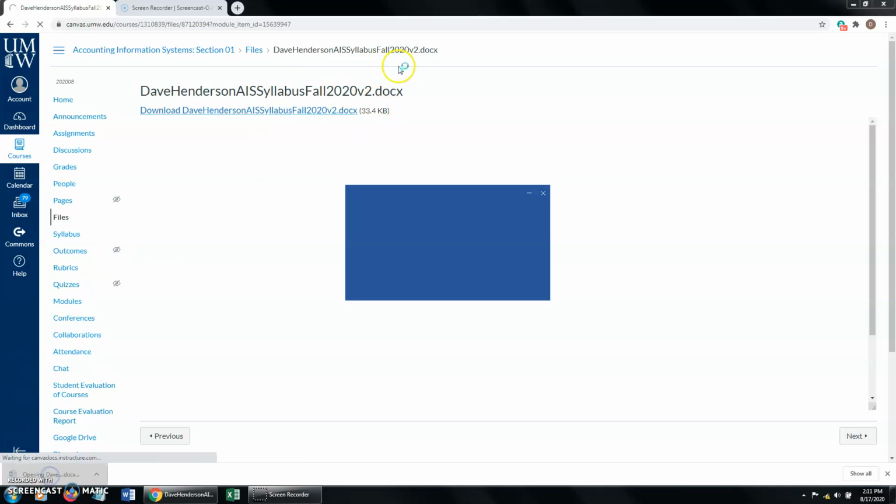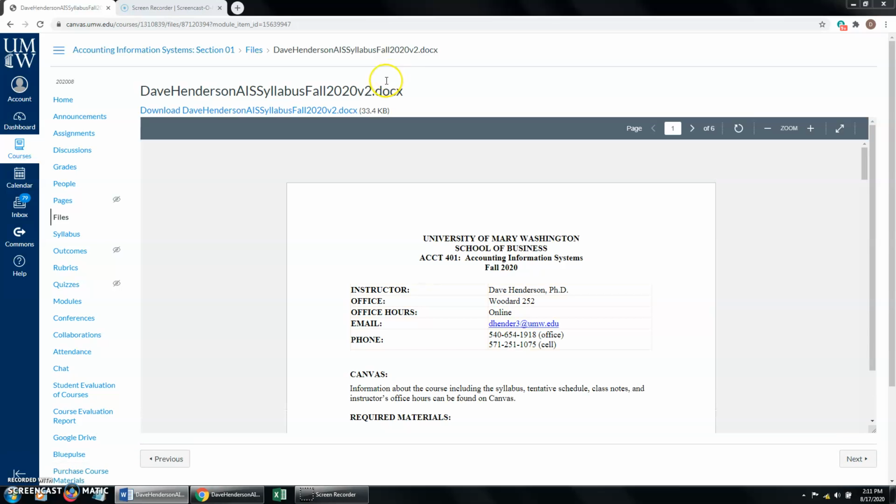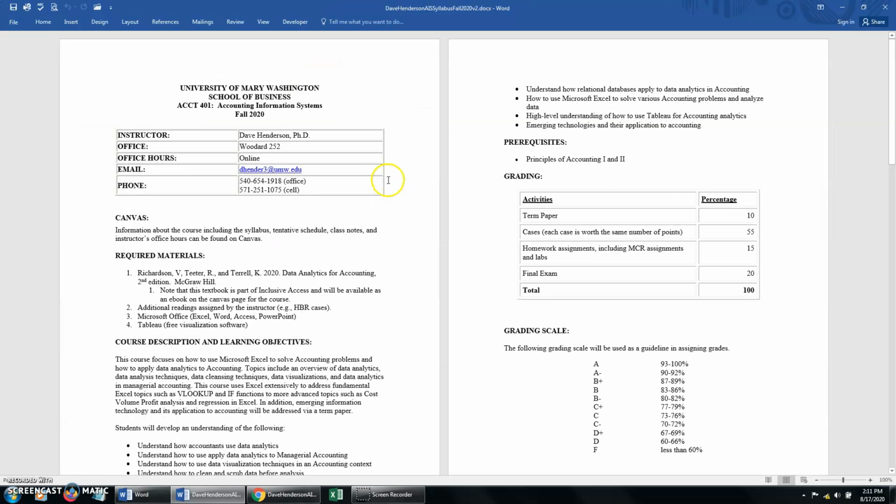I've taught AIS for a while, and the thing about AIS is if you ask different accounting AIS professors what they teach in their AIS class, you can get a lot of different answers. The joke is if you ask 5 different AIS professors what they teach, you get 7 different answers. Some people teach a lot of data flow diagramming. Some people do a lot of relational databases. Some people focus on Excel, some on internal controls, some on IT audit. Some people do the systems understanding aid. There's a lot of variance in what's taught.